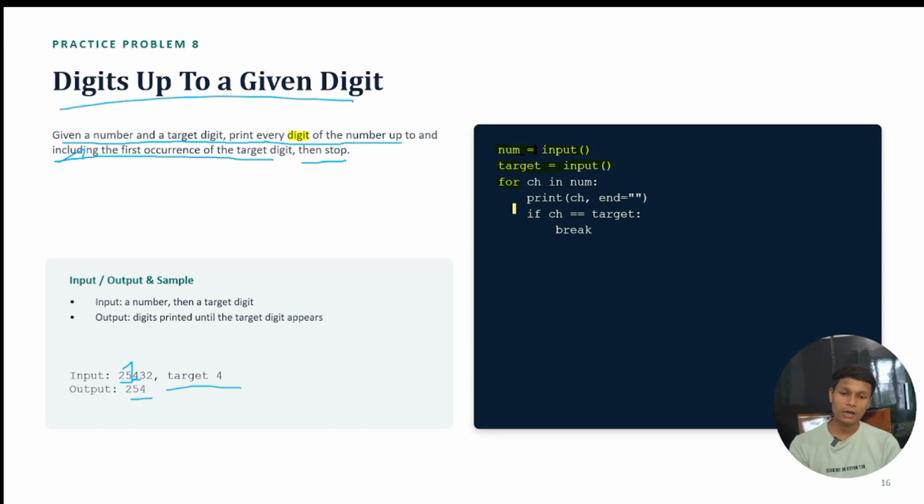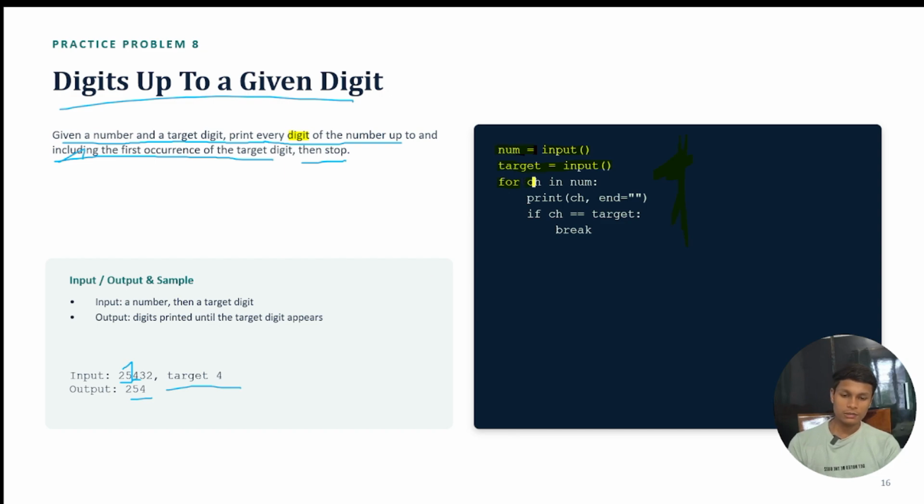Although we can use a while loop for this question and all types of questions, it does not matter which loop we use.